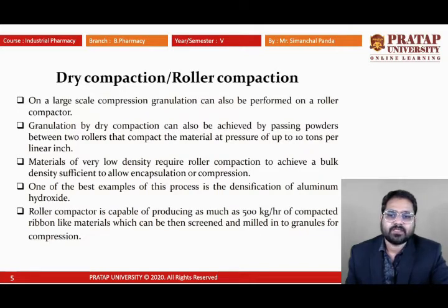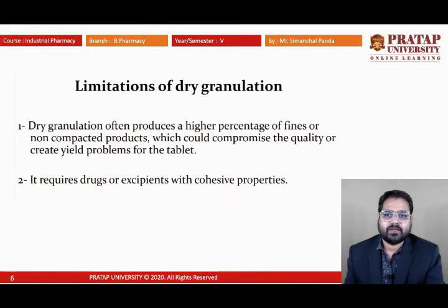One of the best examples of this process is the densification of aluminum hydroxide. A roller compactor is capable of producing as much as 500 kg per hour of compacted ribbon-like material, which can then be screened and milled into granules for compression. That will be discussed in the next diagram.